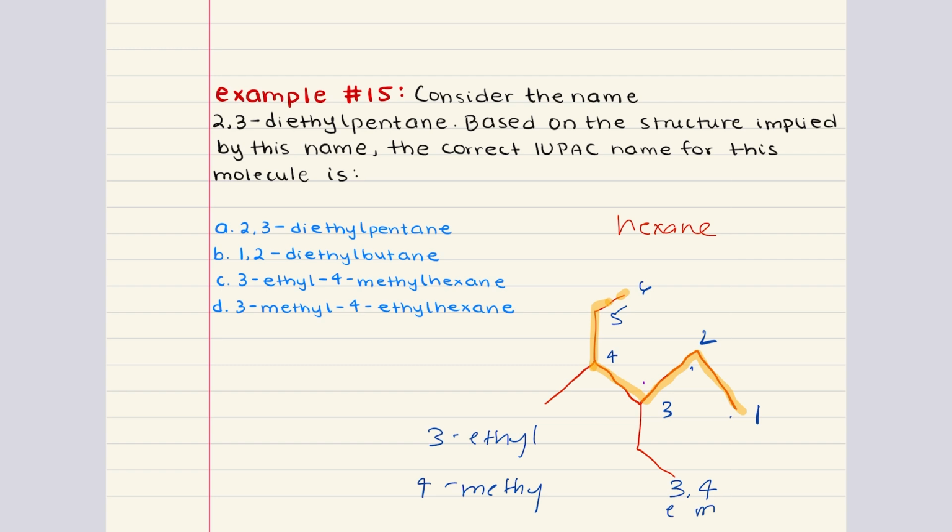Now that we know how many substituents we have and their positions, and we've also corrected the parent chain name, we can put this together to get the correct IUPAC name for this molecule. First, we place our substituents in alphabetical order. 3-ethyl, 4-methyl, and then we add our parent chain name hexane. The correct IUPAC name for this molecule is 3-ethyl, 4-methyl hexane. C is the correct answer for problem 15.